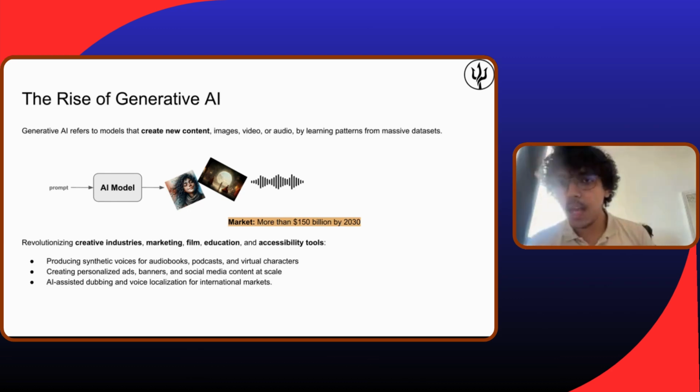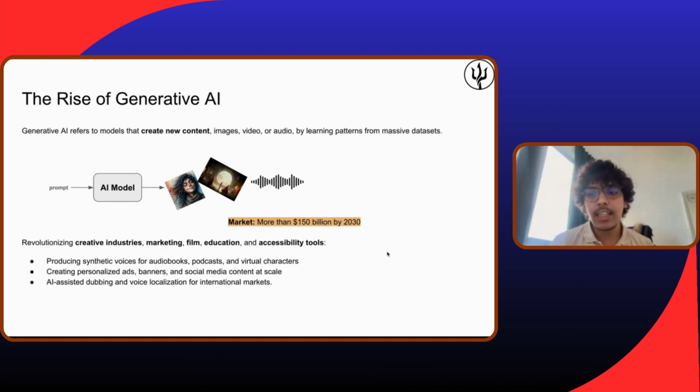So we've seen this hype, especially starting from 2020, but it went viral to the public in 2022 and 2023 as well. And the market projection is more than $150 billion by 2030, which is huge.